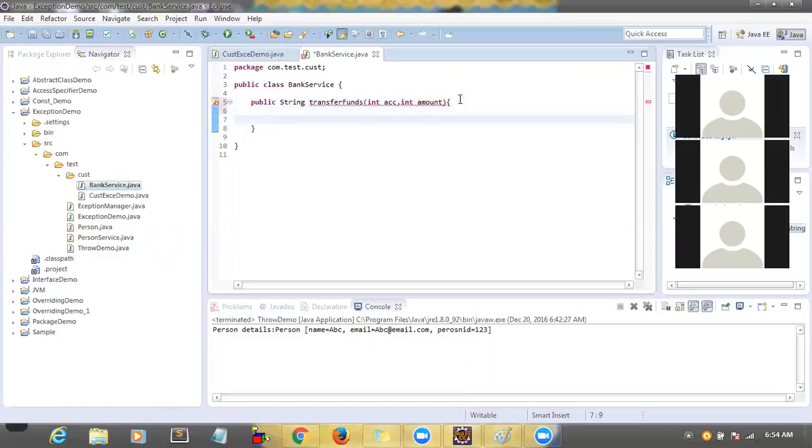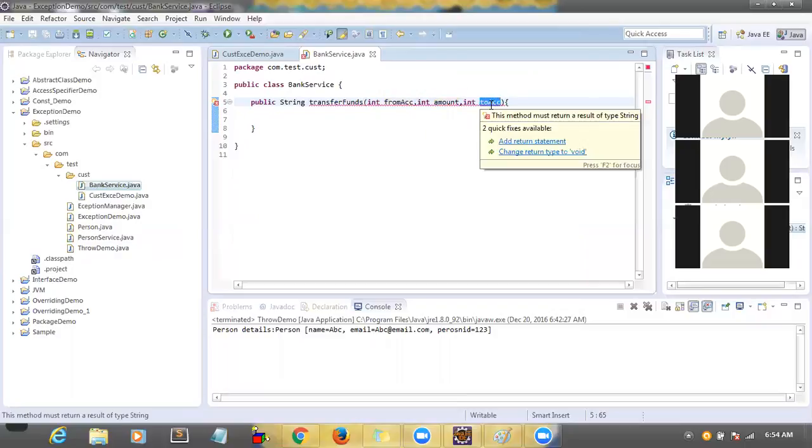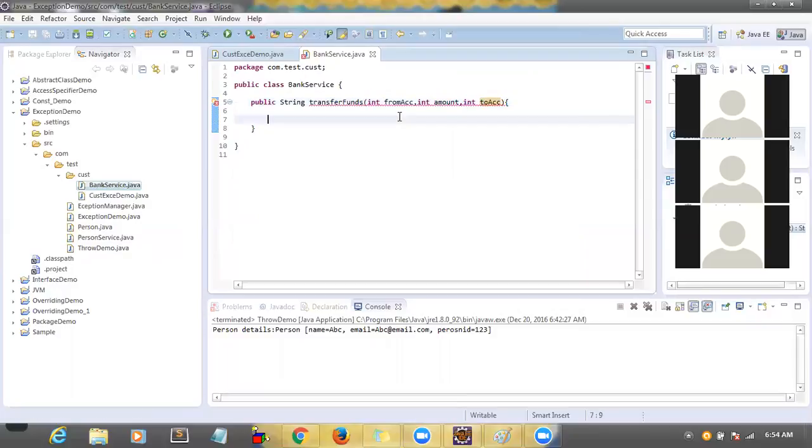it will take the account number and it will take the amount. Let me write here from account, and we have to give the amount and an integer to account. So you have to give three fields: from account, how much amount you want to transfer, and to which account you want to transfer, correct? We need three fields when you want to transfer the amount. Right. So we need to now return that. Yes.